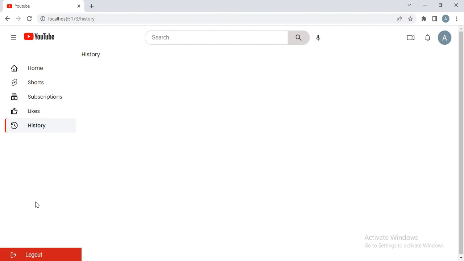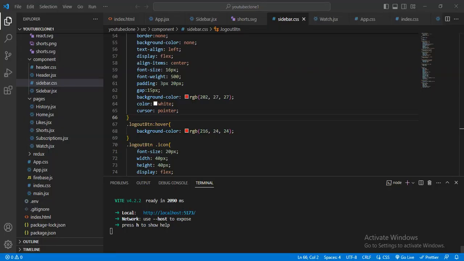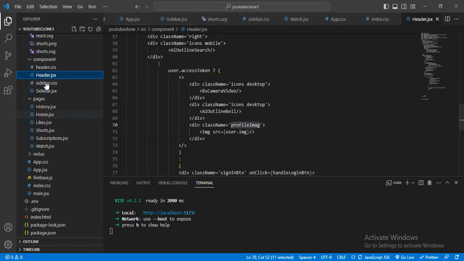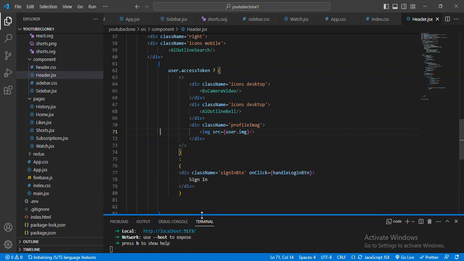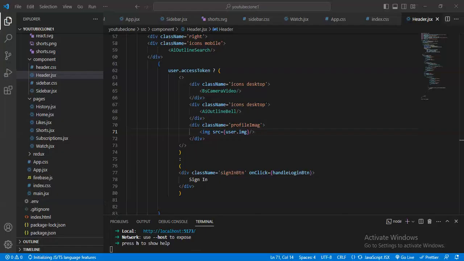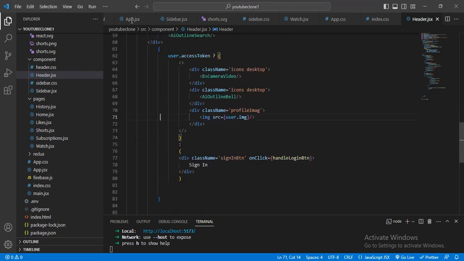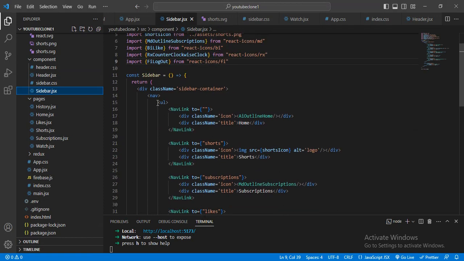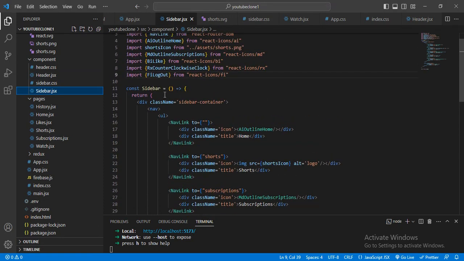We want to do this also. For that, let's go to our VS Code editor, and first of all I will do the toggle one. I want to go to this header section. When I click on this menu, then this will collapse. For that I will add one class name for collapse. This is a sidebar nav, and this is a sidebar container.